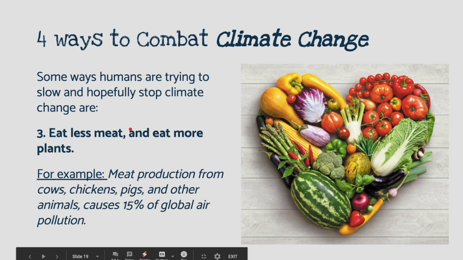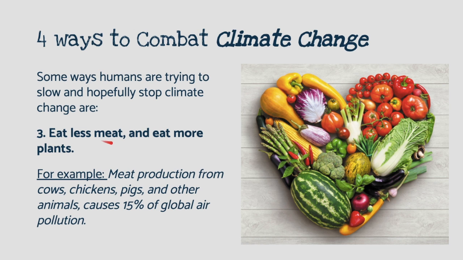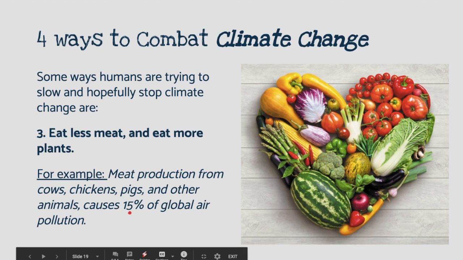All right, another way to combat climate change is eating less meat and eating more plants. Woo! We all love our vegetables, right? So for example, this will blow your mind a little bit. Meat production from cows, chickens, pigs, and other animals causes around 15% of global air pollution. That is a huge amount.